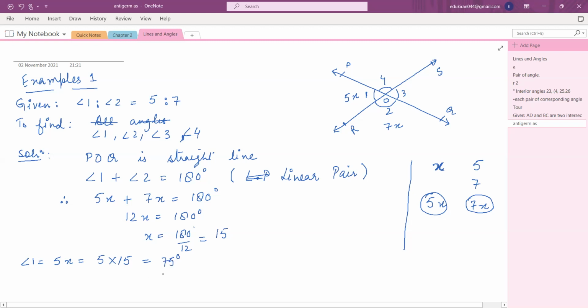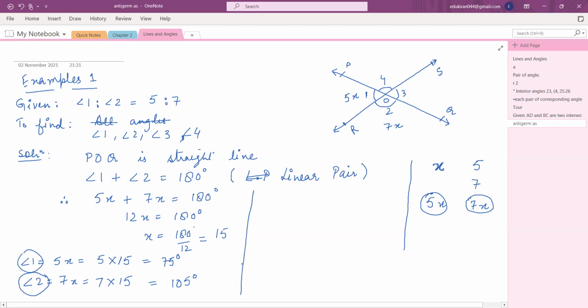So angle 1 is 75 degree, right? Now angle 2 is 7x, so that means 7 into 15. What is the value? Mridula, tell me. 105. Yes. So now you already know the value of angle 1 and the value of angle 2. So 2 angles you have already found out.